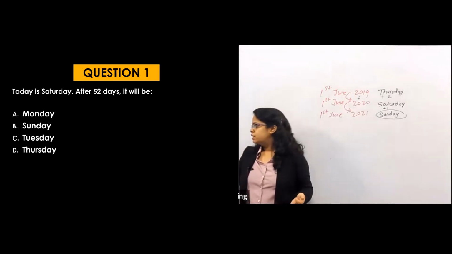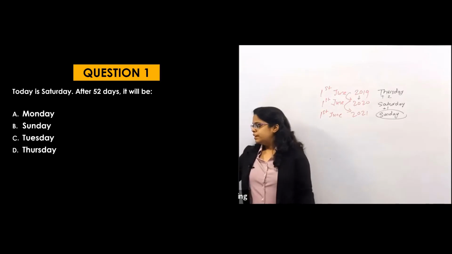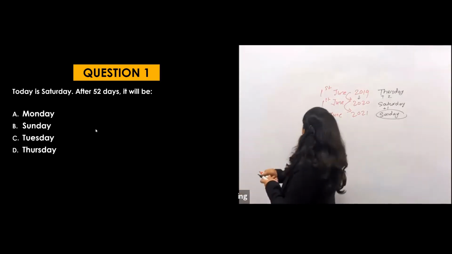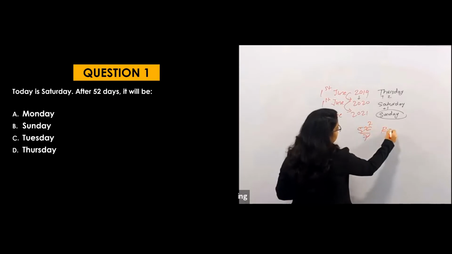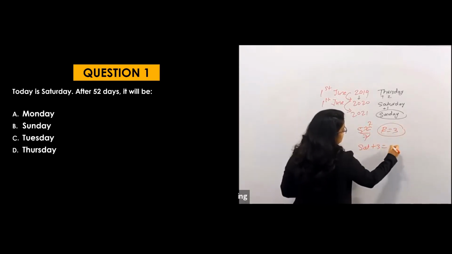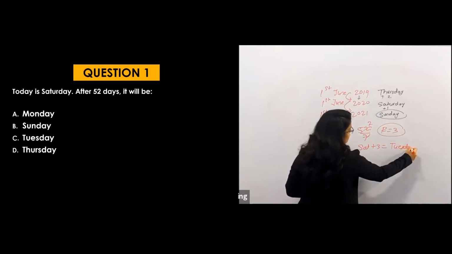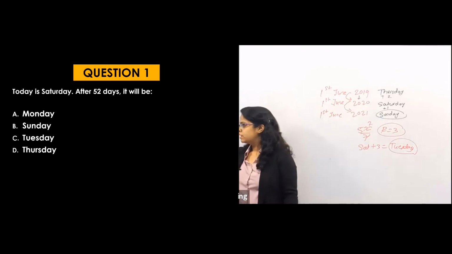Tuesday. Anyone have a problem in this question? Clear? I am just explaining here: 52 by 7, 7 7s are 49, remainder is 3, that means odd days is 3, so Saturday plus 3 will be Sunday, Monday, Tuesday. So that will be Tuesday. That will be your answer. Okay? Let's see the next question.